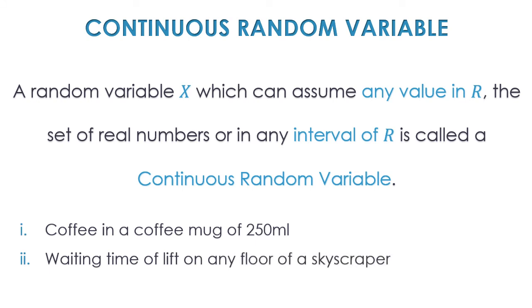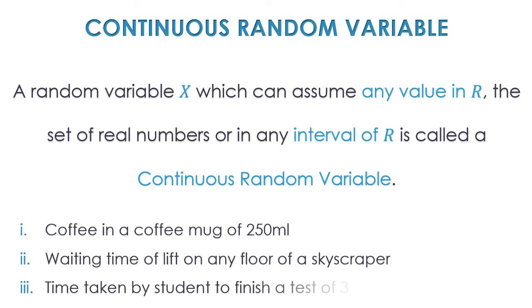There are so many floors on a skyscraper, and the waiting time of the lift could range from 0 seconds to some minutes, and there could be infinite values between these two limits. So it's a continuous random variable. In the last example, the time taken by a student to finish a test of 3 hours. It just seems 3 hours, but there are 180 minutes, and if you multiply by 60 seconds, and then there are microseconds and so many things. So that means it has infinite possibilities.